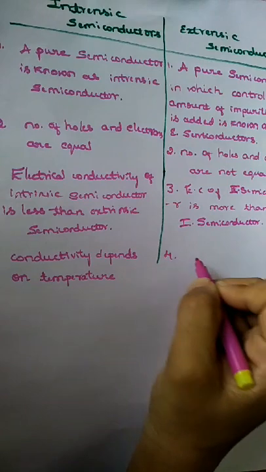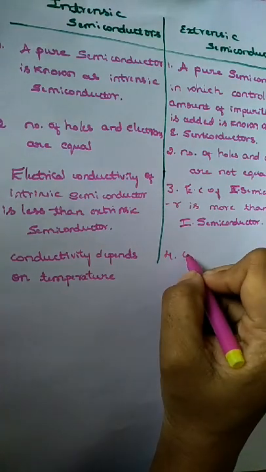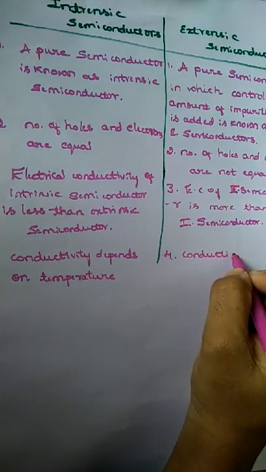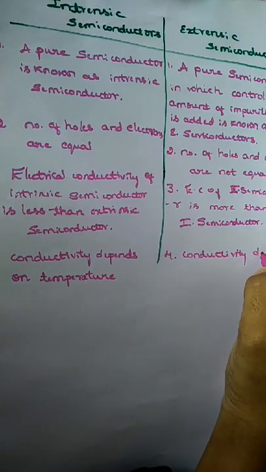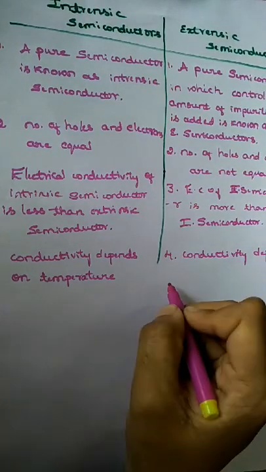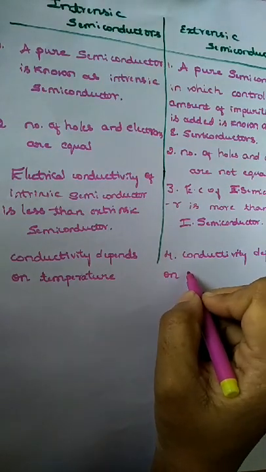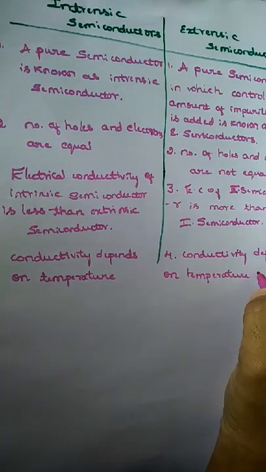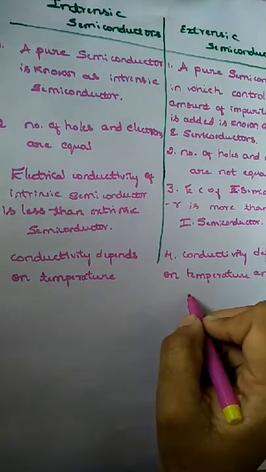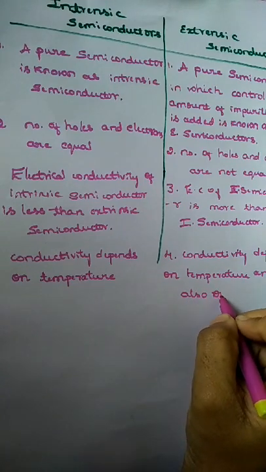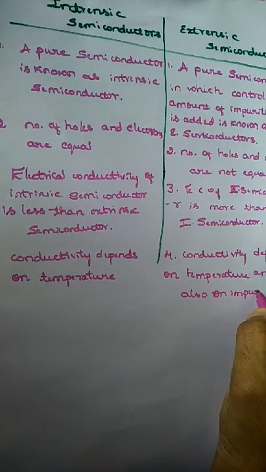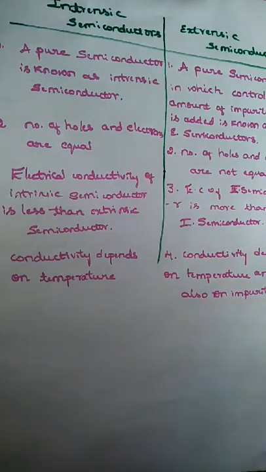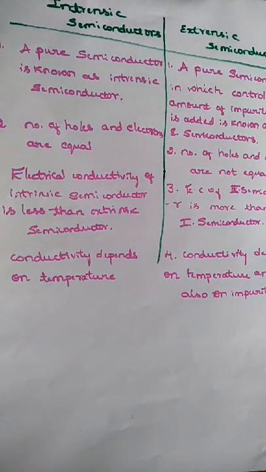So for extrinsic, conductivity depends on temperature and also on impurities. Okay. So this is the difference between intrinsic semiconductor and extrinsic semiconductor.